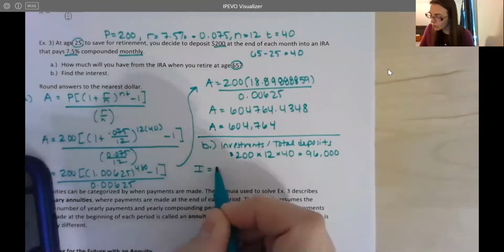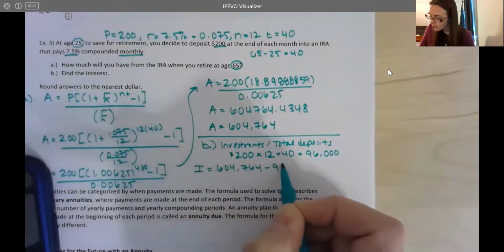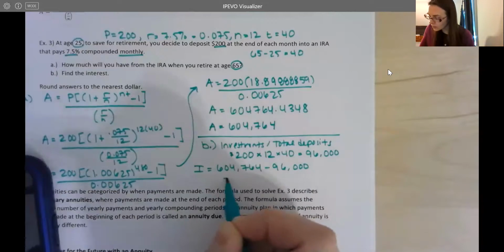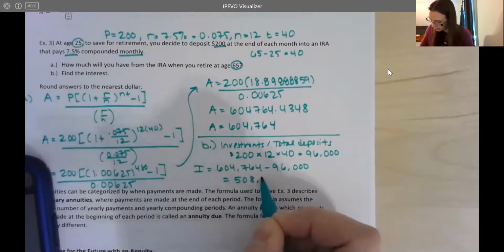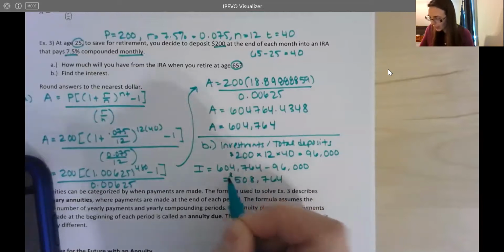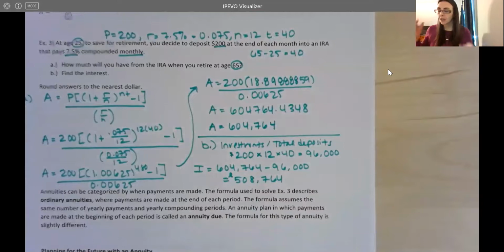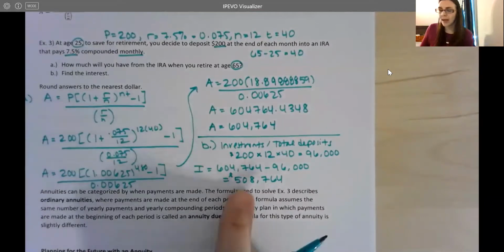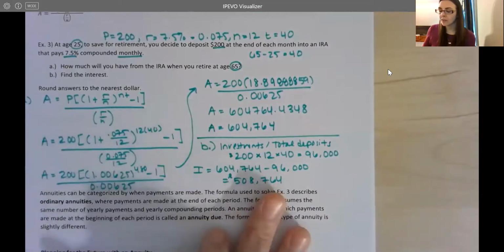But still, what a huge increase in interest. So when we subtract these two values, we get $508,764 in interest. By using an investment like this, you end up having over $500,000 in interest going to you for your retirement account. This is just a great example of why it's important to start as young as you possibly can.